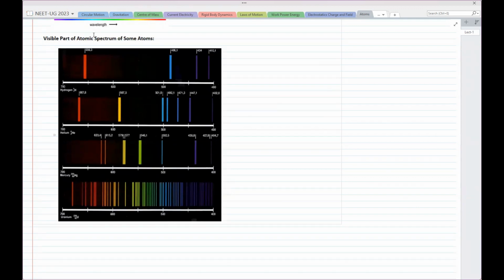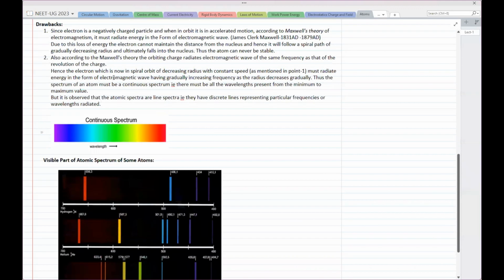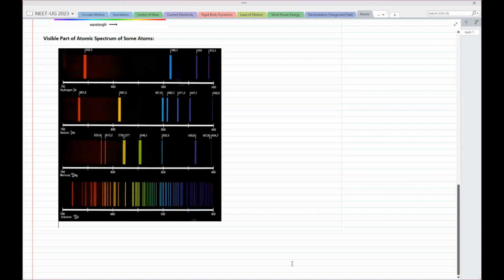Now this shows that the spectrum is not like this. This is what is expected if you apply Maxwell's theory. And the problem is it was already verified. Means the theory was already verified with experiments that whatever Maxwell said, that accelerated particle, or accelerated charged particle, radiates energy in the form of electromagnetic wave.